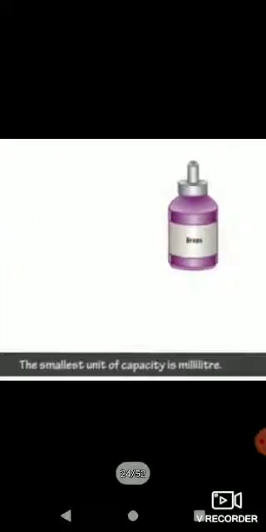So the standard unit of capacity is liter. It is written in small l. And the smallest standard unit of capacity is milliliter. It is written in small ml. So the units are written in short form, small l for liters and small ml for milliliters.